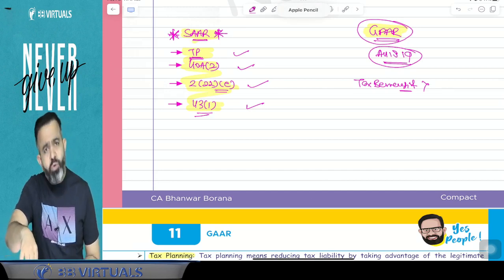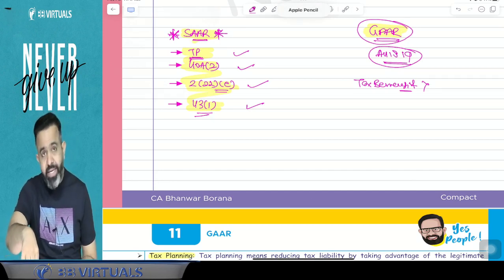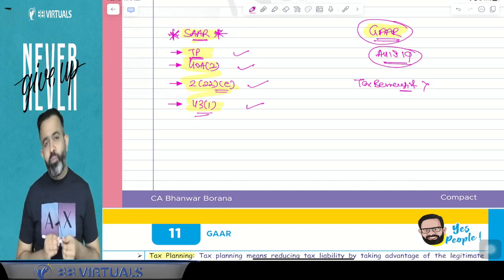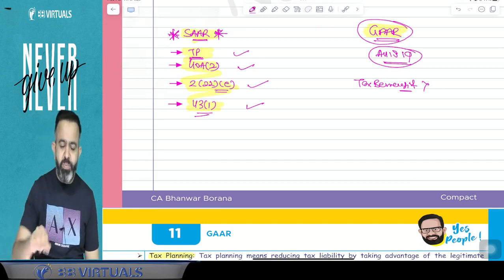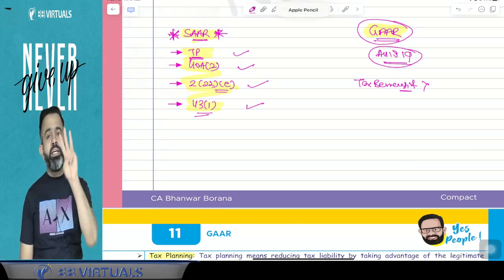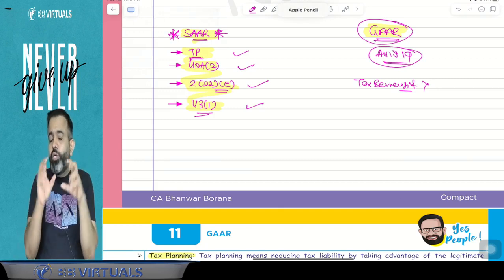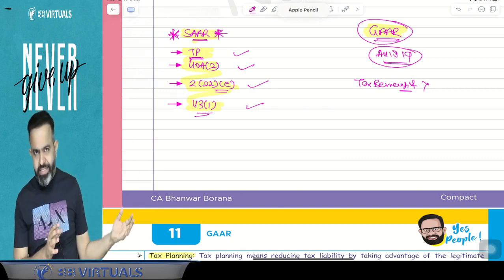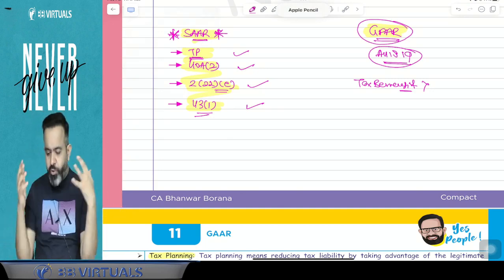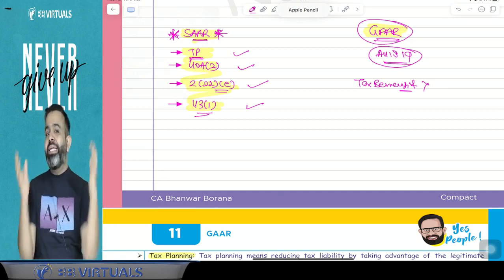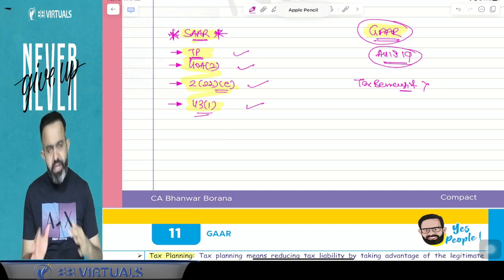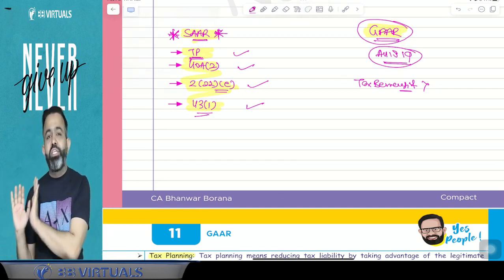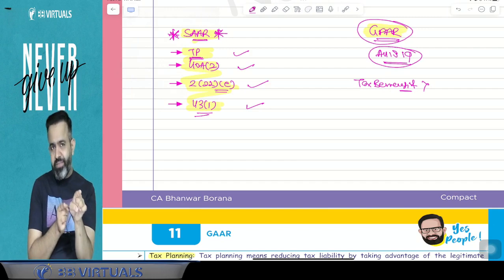And if you use the loopholes of the law, and you are taking a tax benefit, and the tax benefit of any arrangement is more than 3 crore rupees, and you are doing a transaction that generally people don't do in normal practice. So you are doing some cheating. Basically, you are planning a transaction in a way that normally people don't do in practical life, but you are doing that.